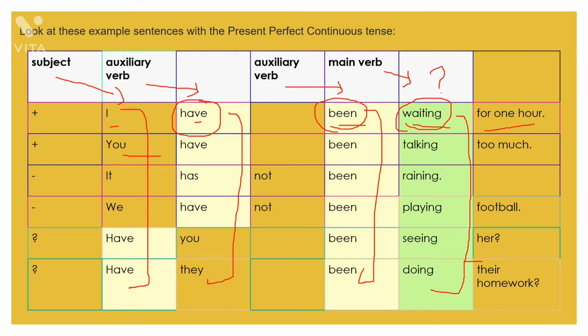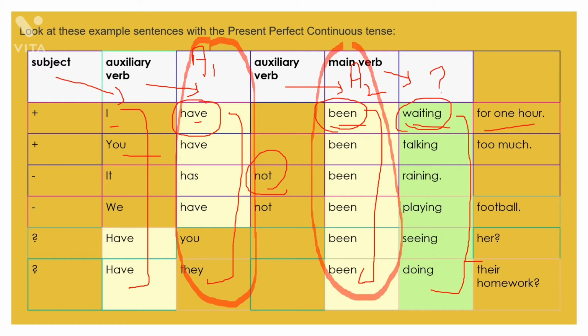You have been taking too much. If a negative sentence is given to you, then you just have to insert not after the first auxiliary verb. Clear? So this is the first auxiliary verb column and this is the second auxiliary verb column. Fine. So you can just write down A1, A2 here. This is the first auxiliary verb column, I just marked it for you, and this is the second auxiliary verb column.